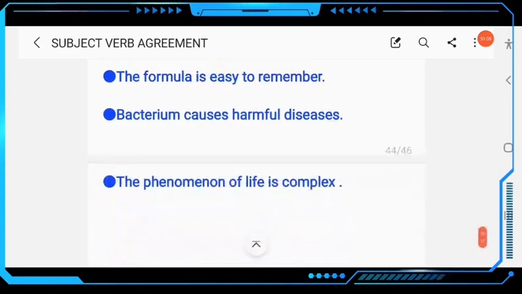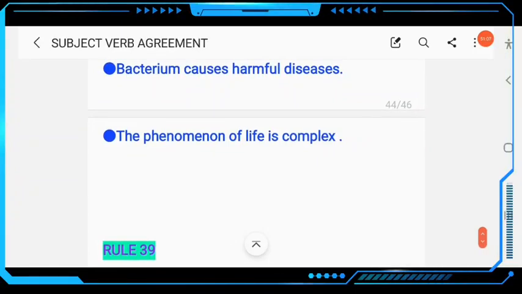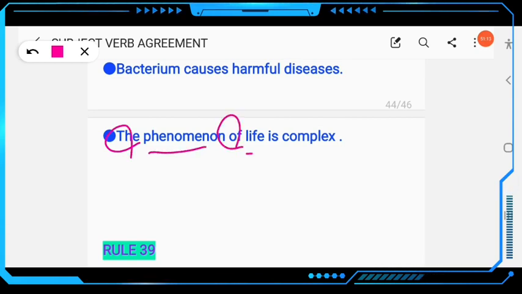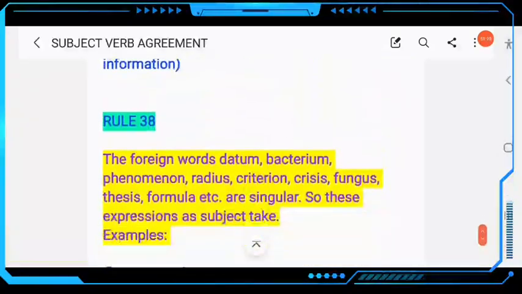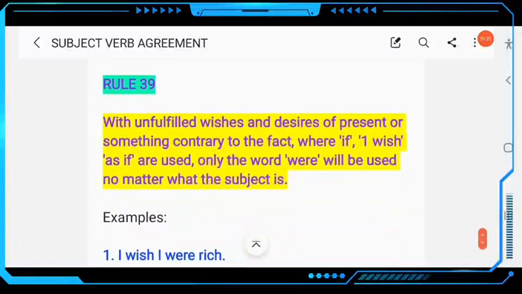Clear? The next example, the phenomenon of life is complex. This is another structure of article, noun, preposition, noun, singular. So here phenomenon is used as singular. Clear? This is rule number 38. Then next we come to rule number 39.